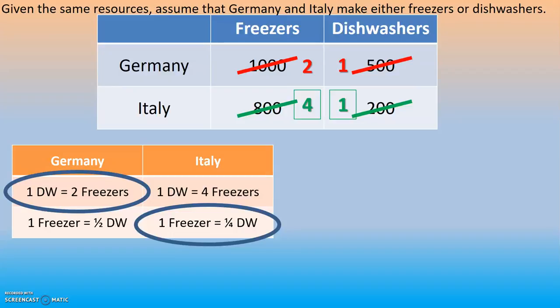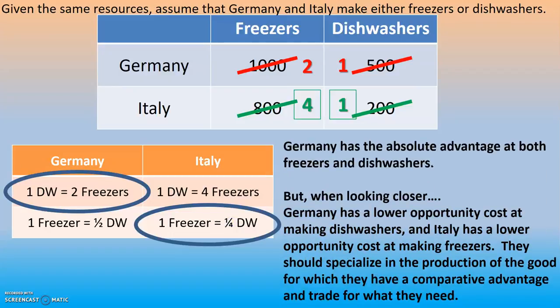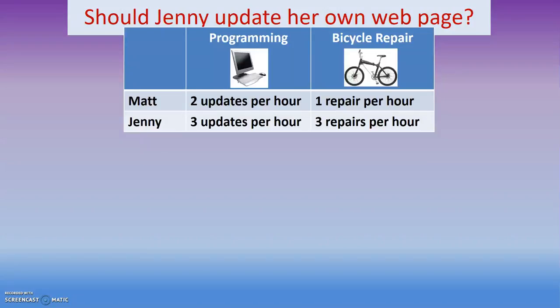So what does that tell me about this situation? Germany might have the absolute advantage at both freezers and dishwashers, but when you look a little bit closer, Germany has a lower opportunity cost at dishwashers. Italy has a lower opportunity cost at freezers. They should work on making the products that they have those advantages for, and then engage in trade to get what they need from the other country.